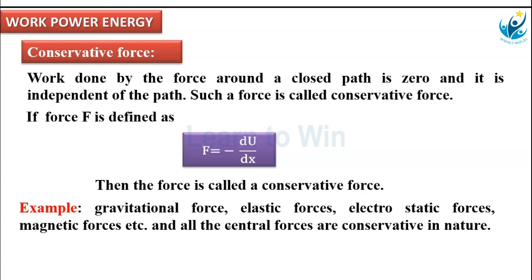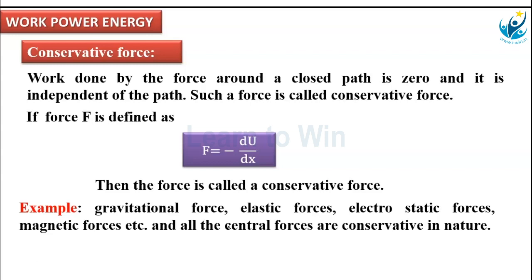What is the work done by gravity now? Plus mgh. In the vertical upward motion, minus mgh is the work done by gravity, considered as W1. Now, to bring it back to the ground, the work done is W2, that is mgh.